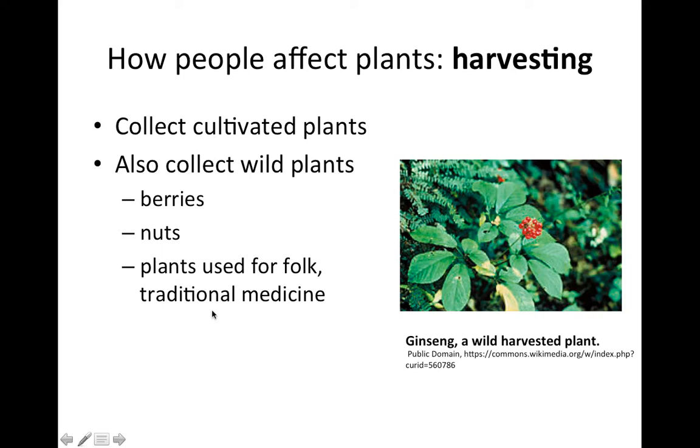And so to the extent that it's desirable to be able to do this, it's a practice that has to be managed to make sure that the plant populations can persist. Here's just one example. This is ginseng. There's one ginseng species that occurs in Asia and another one that occurs in Eastern North America, and both are used in traditional Chinese medicine. As a result, the ginseng plants are increasingly rare, and there are protective measures in some parts of the world.